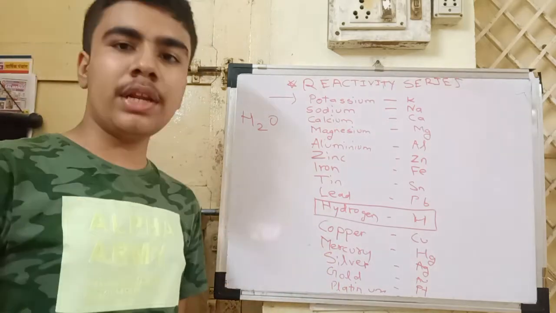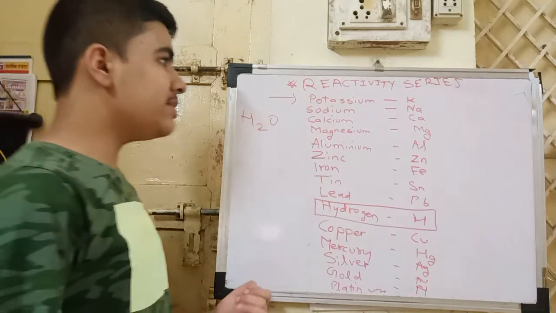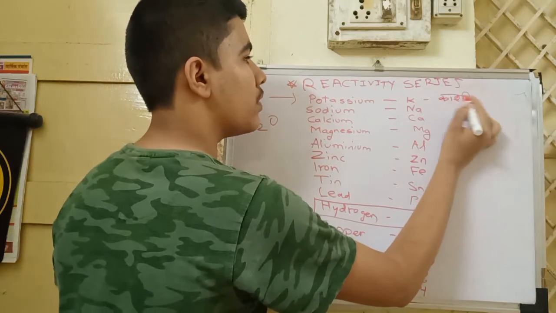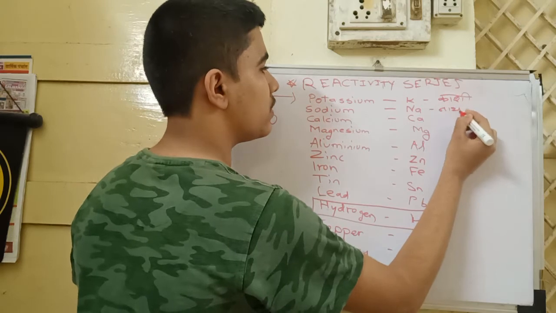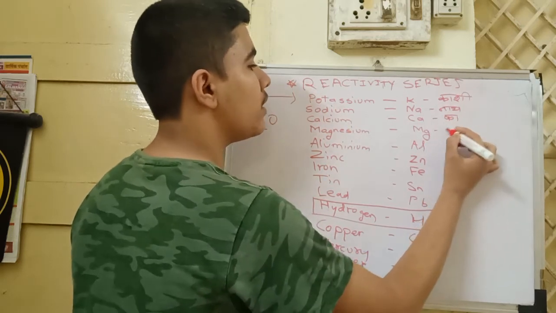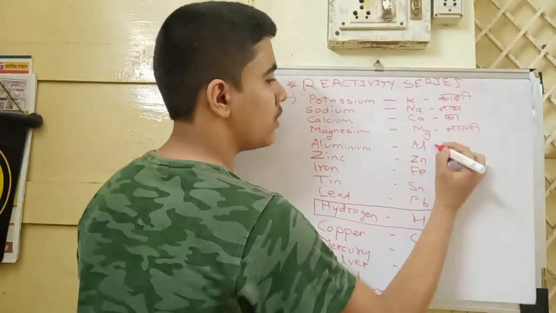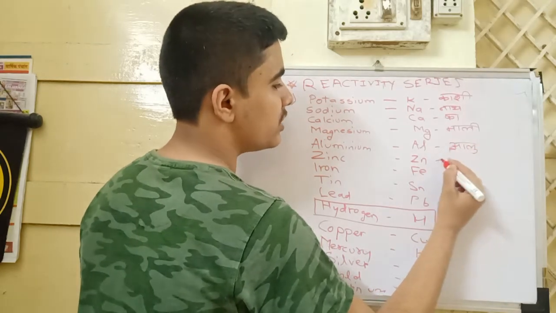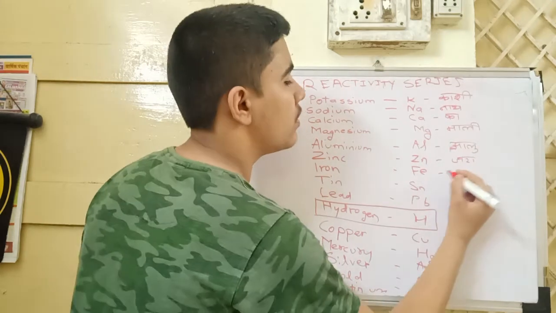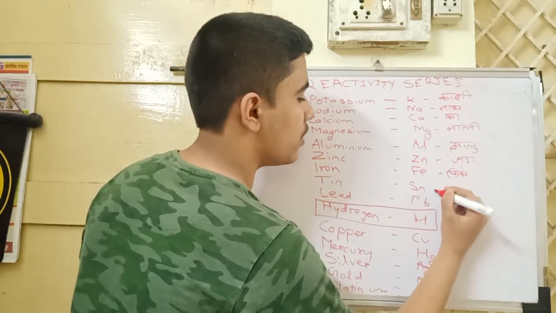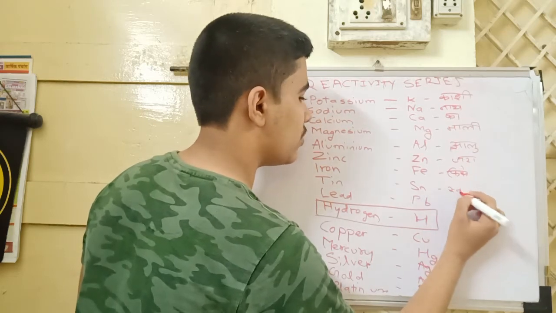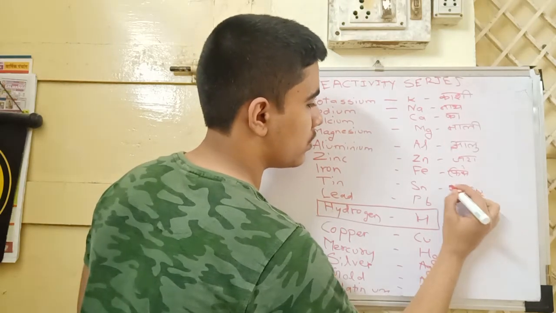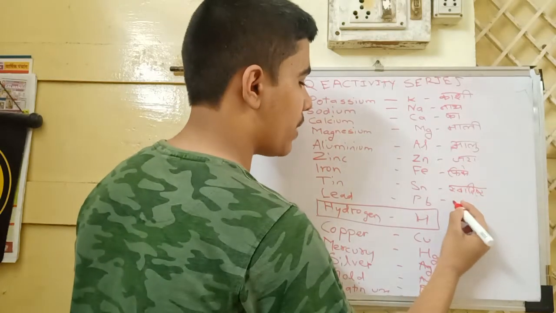For remembering this, there is a mnemonic in Hindi. K is for Kashi, Na is for Nath, Ca is for Ka, Mg is for Mali, Al is for Aloo, Zn is for Zara, Fe is for Feeke, Sn is for Swadisht, Pb is for Pakata.